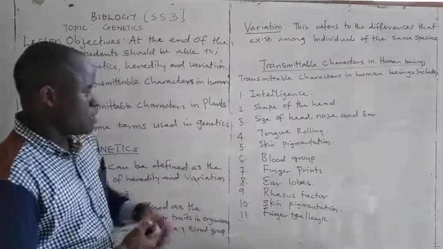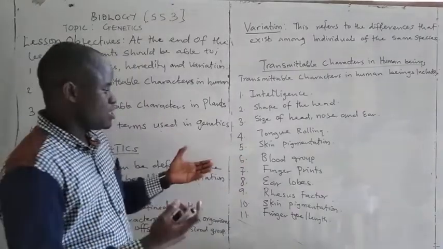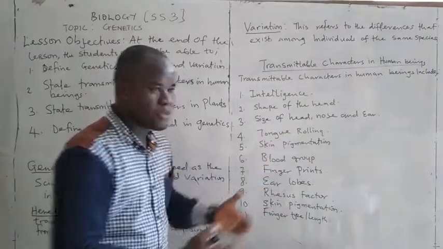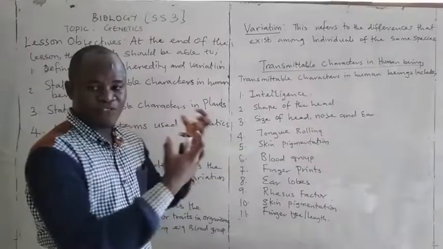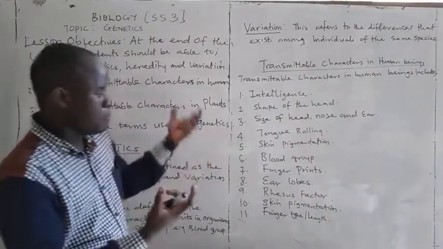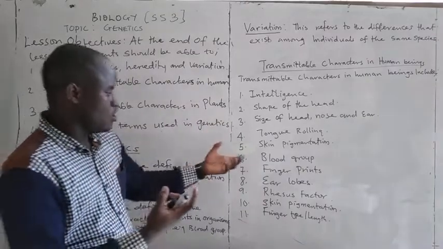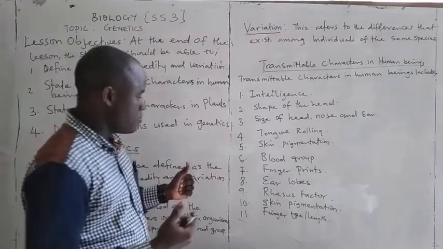The next one is blood group. We have different blood groups, such as A, B, AB, and O. These blood groups are inherited from our parents. They are passed from parents to their offspring. The next one, number seven, is fingerprint.